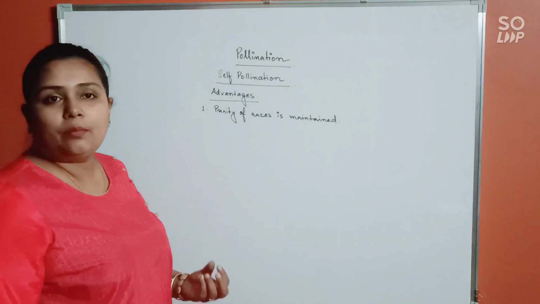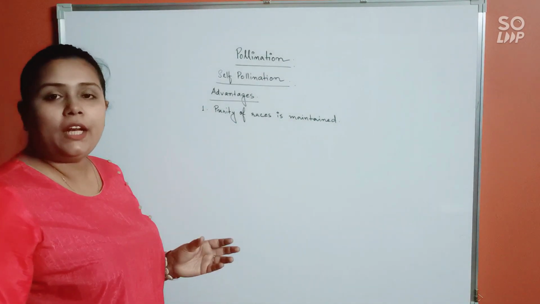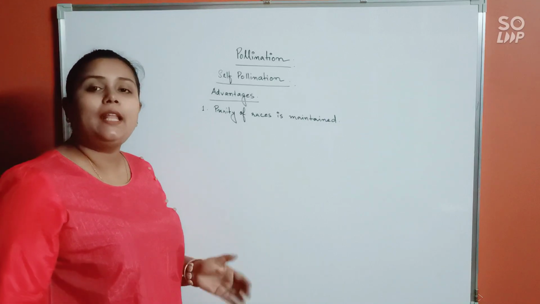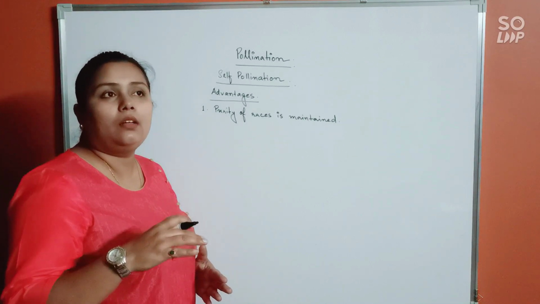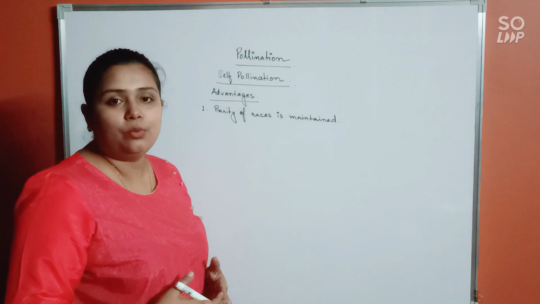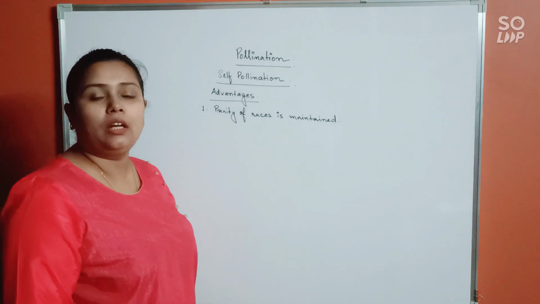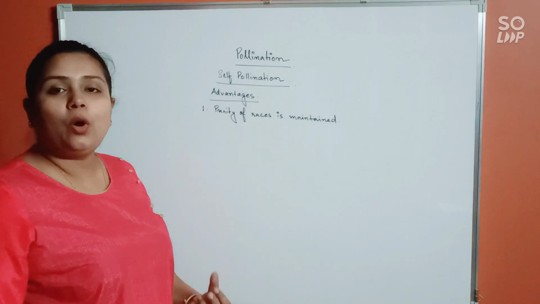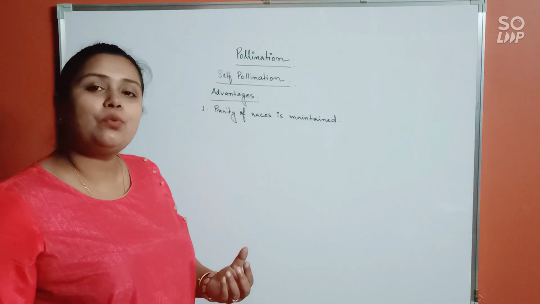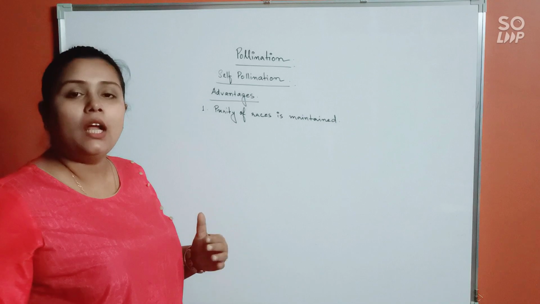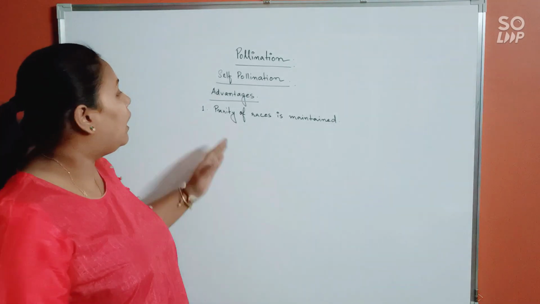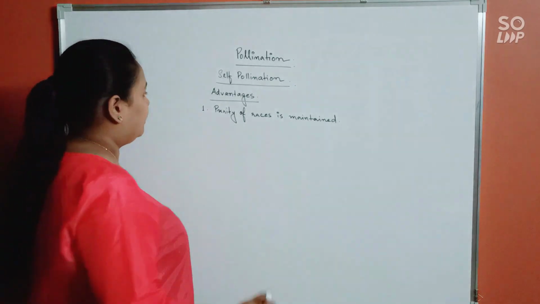Because here the pollen and the pistil both belong to the same plant or the same flower, the progeny that is going to be produced will not show any variation. The progeny is going to be an exact clone of the plant. So whatever desirable characteristics are there in the parental generation would continue to exist in the progeny. Alright, that's called purity of the races.